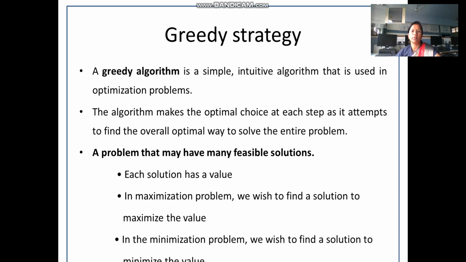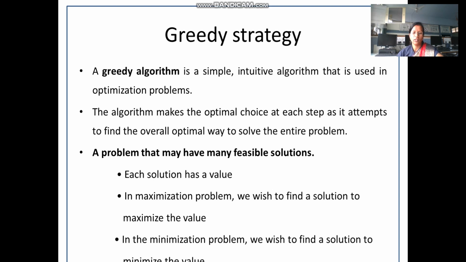A greedy algorithm is a simple, intuitive algorithm that is used in optimization problems. Intuitive algorithms are spontaneous algorithms, so they have the ability to take decisions based on the input and output values they have at that particular instance of time.